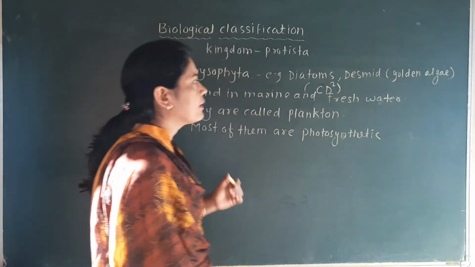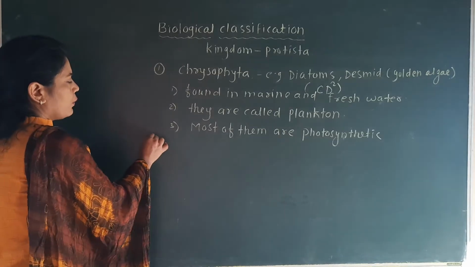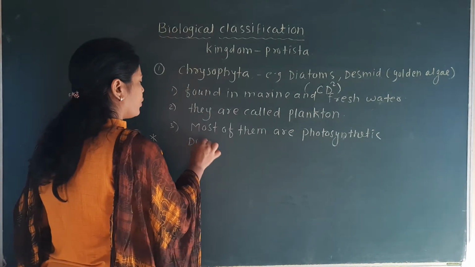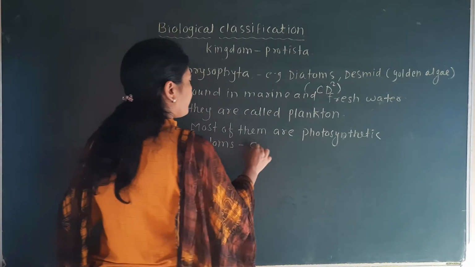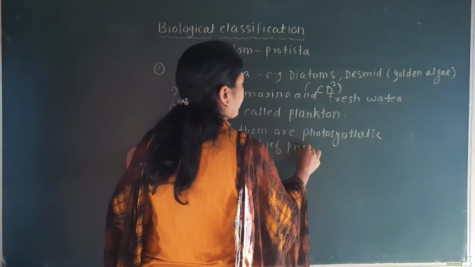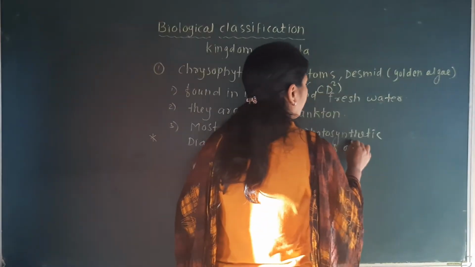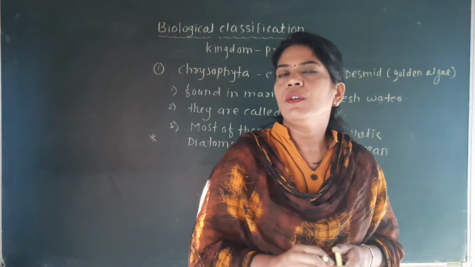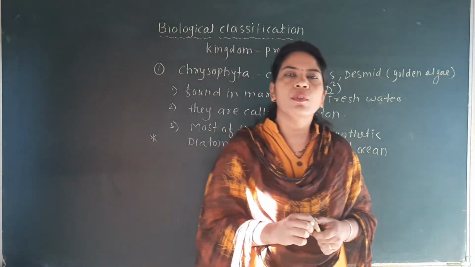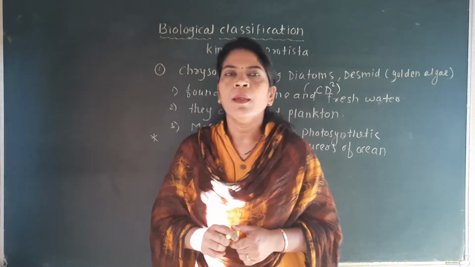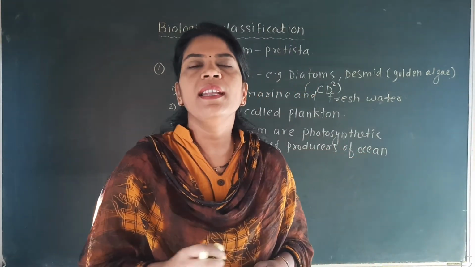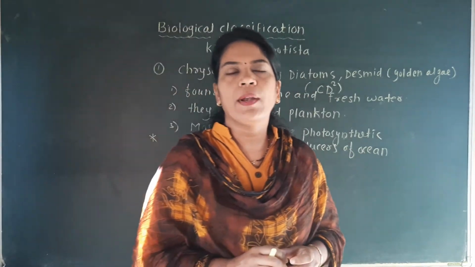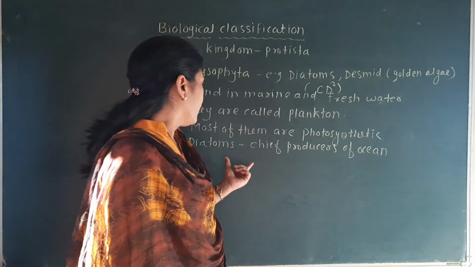So we have to remember that diatoms are the chief producers of the oceans. This is very important because many times the question is asked which organism is the chief producer of the oceans. Why is it called a chief producer? Because the major photosynthetic activity in the oceans is carried out by these diatoms. This is one point.